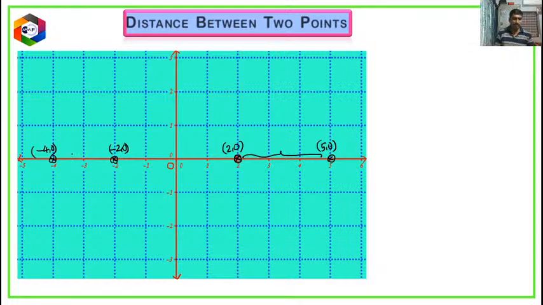So here, if you can observe, this is 2 units, this is 1, this is 1. So the same idea I am going to use here. Up to here it is 5, this is 2. So from 5 if you subtract, this is 3. And this is the negative direction, but the distance is 4 units. And this is 2 units. So let us subtract: 4 minus 2 is 2. Or else with the same sign, -4 minus (-2) is -2, but distance can never be negative. Distance will not be negative when we speak about it. So that will always be considered as positive. So this is 2 units. Is it clear?